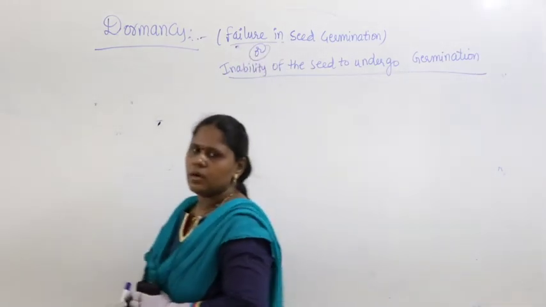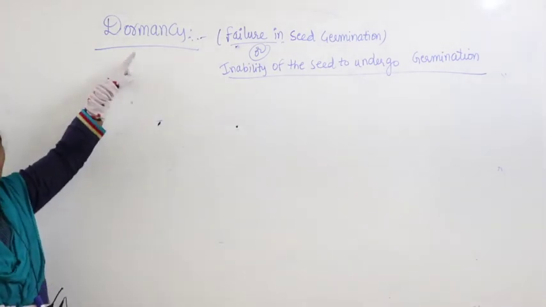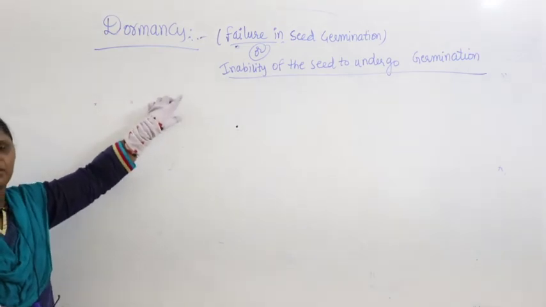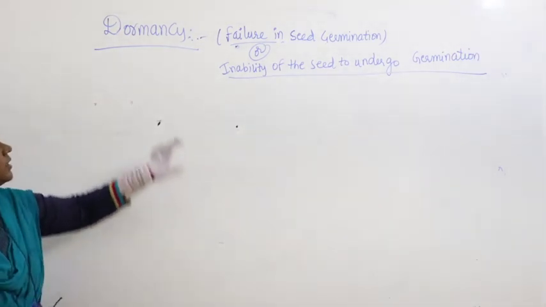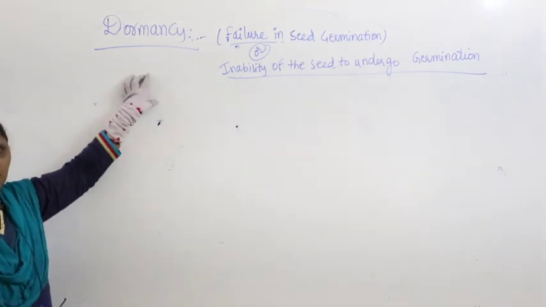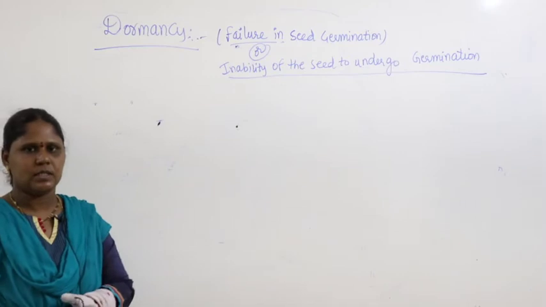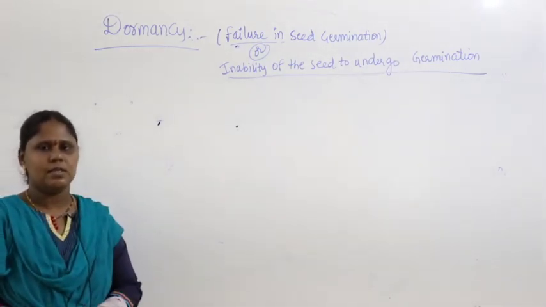Inability of the seed to undergo germination. It is called as what? Dormancy. I repeat again, a seed fails to undergo germination in unfavorable environmental conditions, then it is called as what? Dormancy. We all know about dormancy. Now let us study in detail about the process of dormancy.